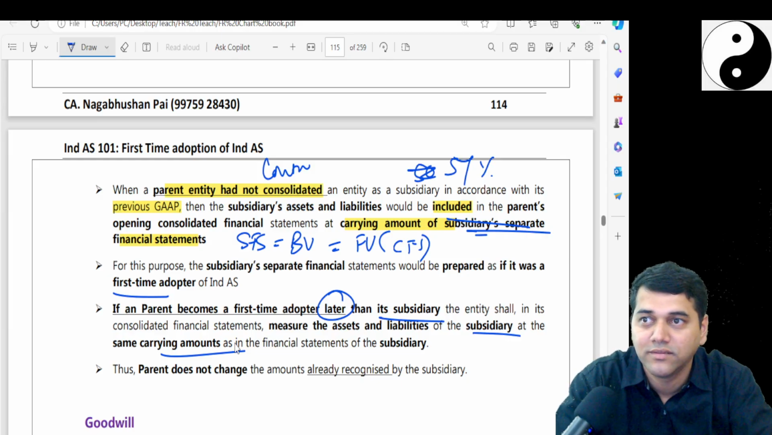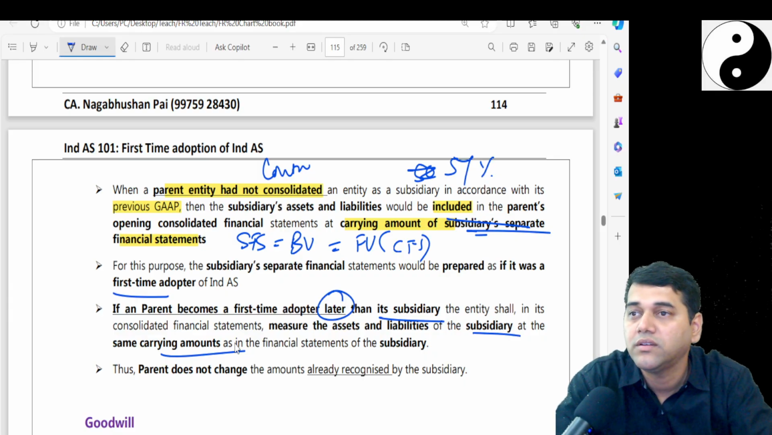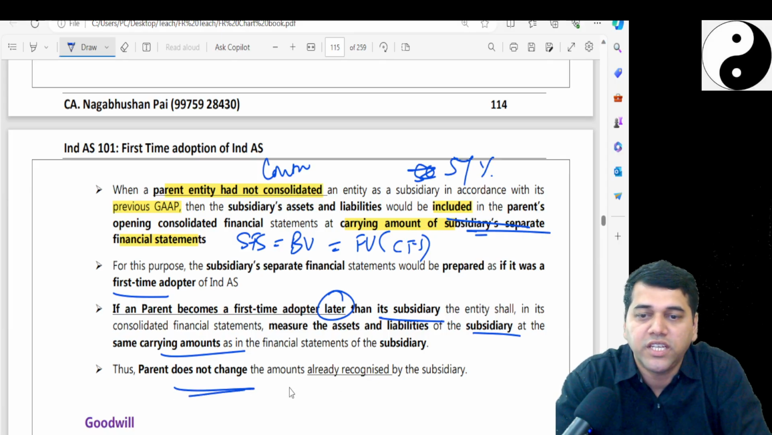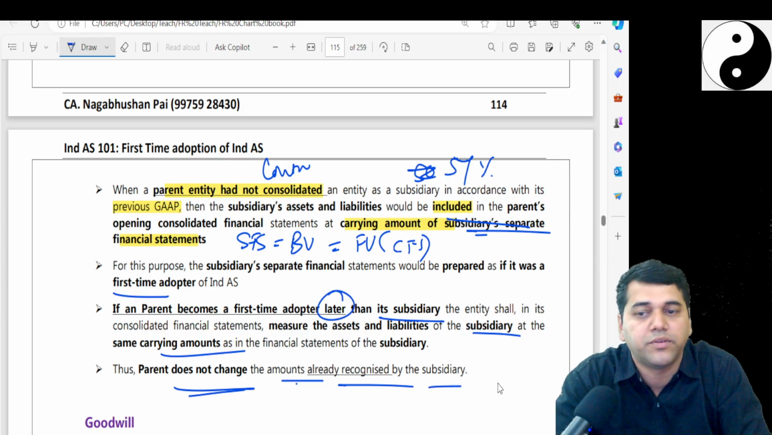Confusion? Which one? Okay, we can discuss it. The parent does not change the amounts already recognized by the subsidiary.